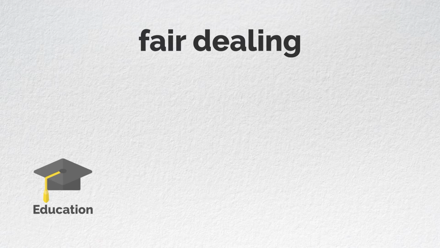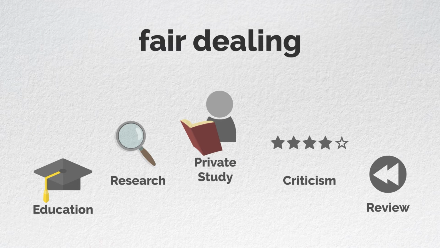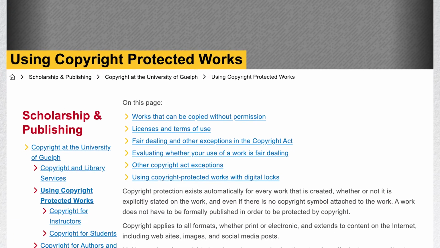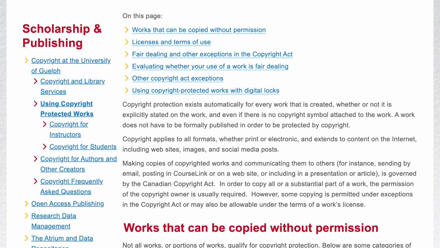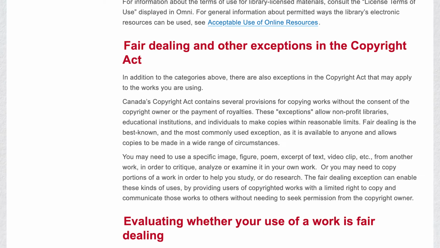In particular, the fair dealing exception allows for the limited copying of works for purposes such as education, research, private study, criticism, and review. To learn more about how you can use the fair dealing exception, see fair dealing and other exceptions in the Copyright Act on the library's copyright webpages.